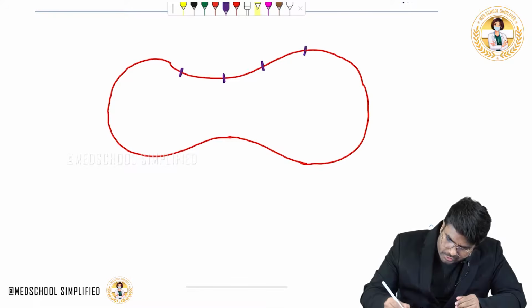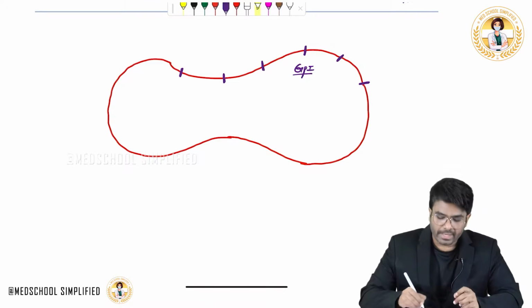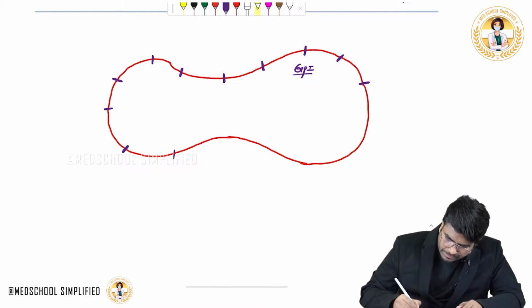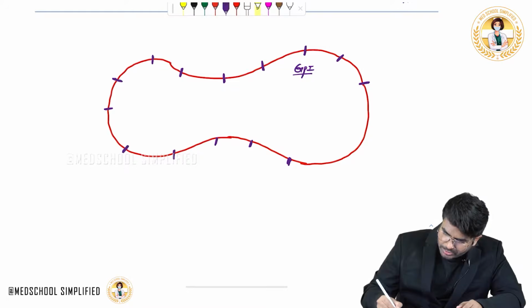So this protein which I am showing you is called GPI. This GPI molecule is present in the cell membrane. GPI is an example of a lipid anchored protein. It attaches to the phospholipid molecules.